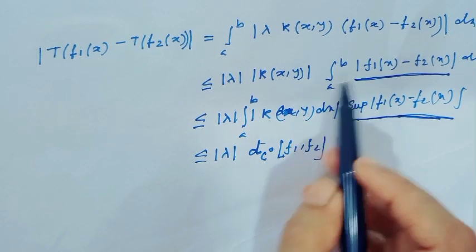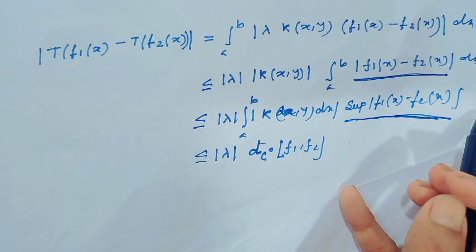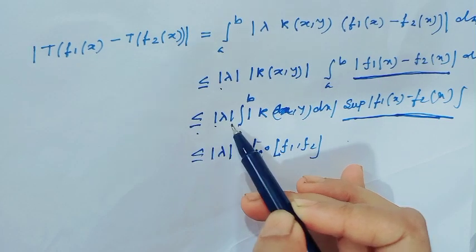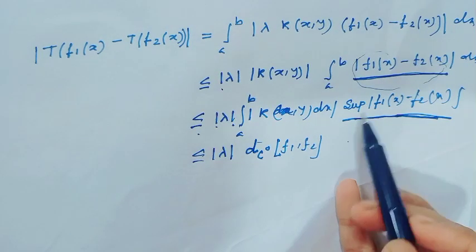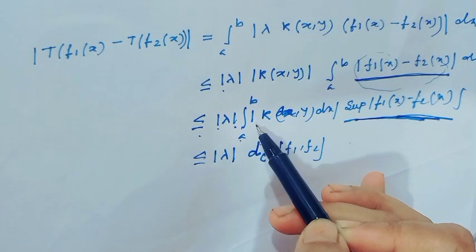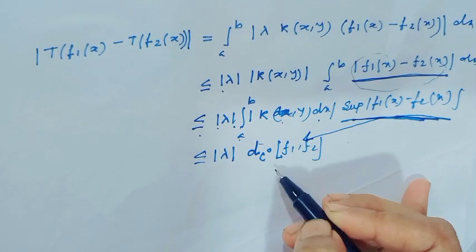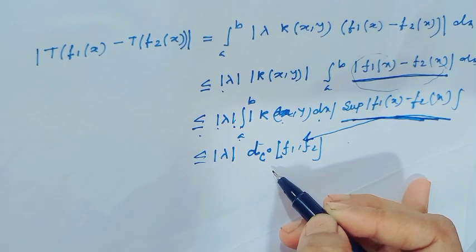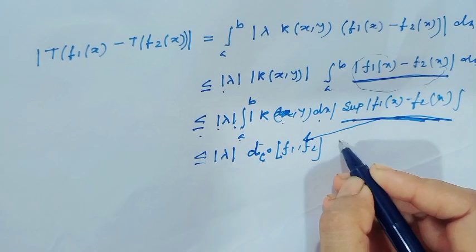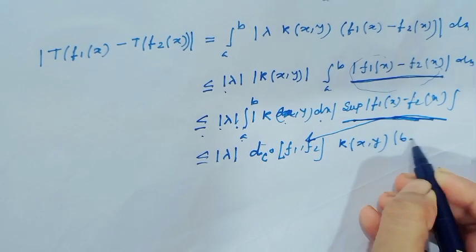Then if we consider this is less than the supremum of f1(x) minus f2(x), then this is less than or equal to absolute value of lambda, since here I have considered this is less than or equal to this part, here integration a to b absolute value of k(x,y) dx, and this means actually the metric space C0, here the interval f1, f2, and here k(x,y), just integrate this part, this is b minus a.